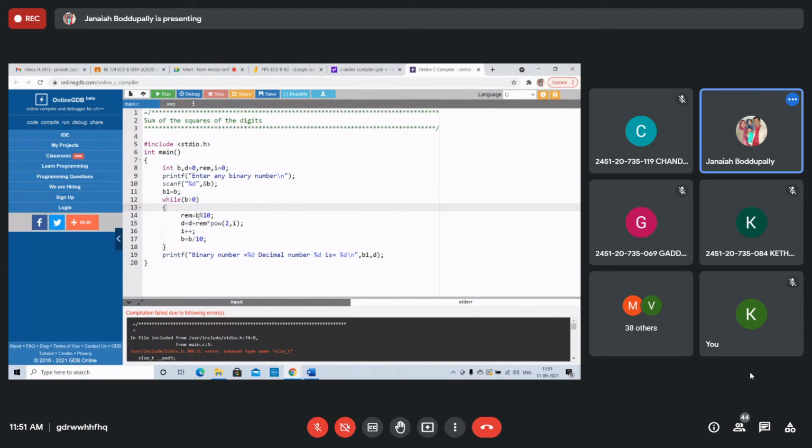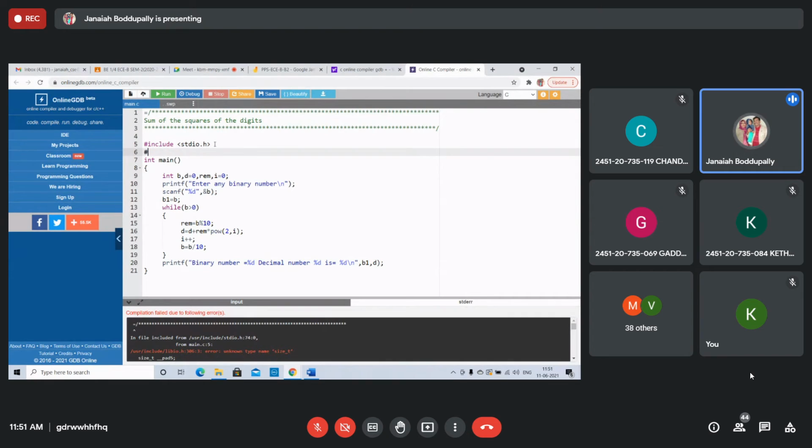Right, very good. That is because of this. Scanf and printf, since we have given stdio.h, the standard input output header file, the library functions scanf and printf are stored there. But we have not given math.h, because that stores all the mathematical functions: power, square root, sin x, cos x. Include math.h, that will store all the mathematical functions. Power is a mathematical function. Now the compiler can understand.